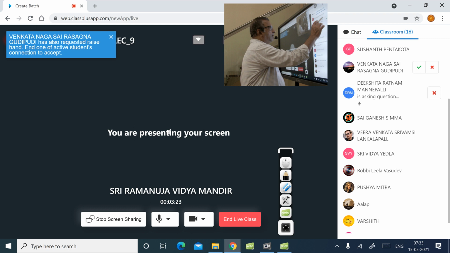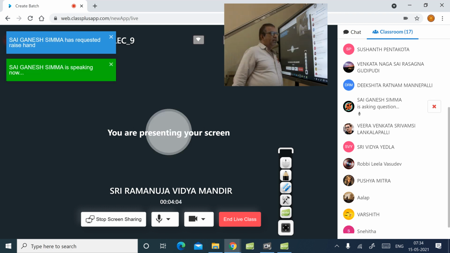Sai Ganesh, please lift your hand. What is the condition for the line ax plus by plus c equal to 0 to be a tangent to the circle x square plus y square equal to r square? c square equal to r square into a square plus b square. Correct, that is correct. So if that condition is satisfied, then the line is a tangent to the circle.